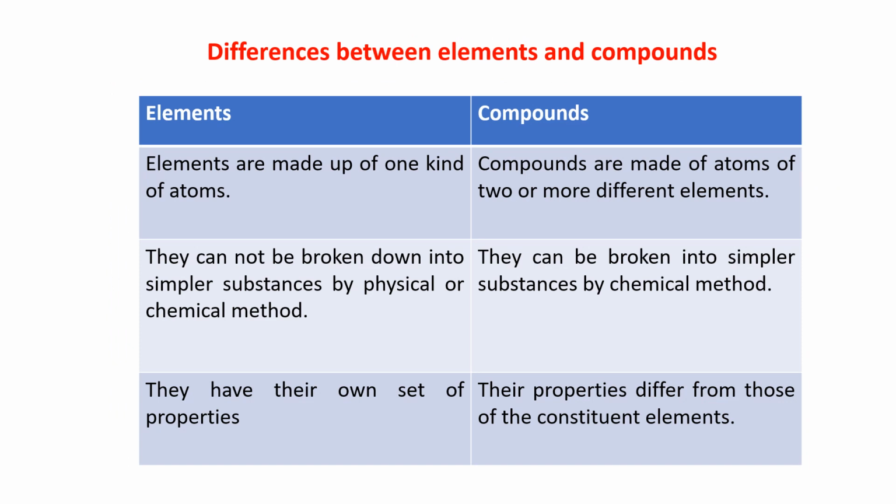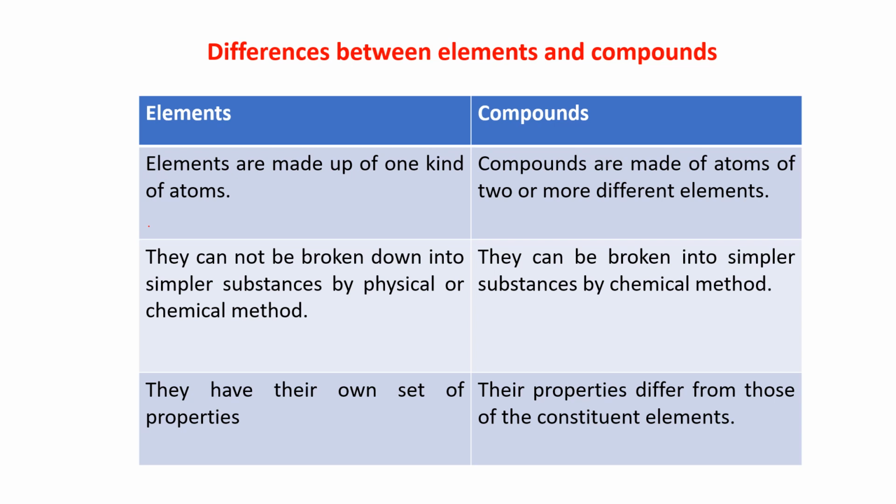Differences between elements and compounds. Elements are made up of one kind of atom. Oxygen is made up of only oxygen atoms. Compounds are made up of atoms of two or more different elements.